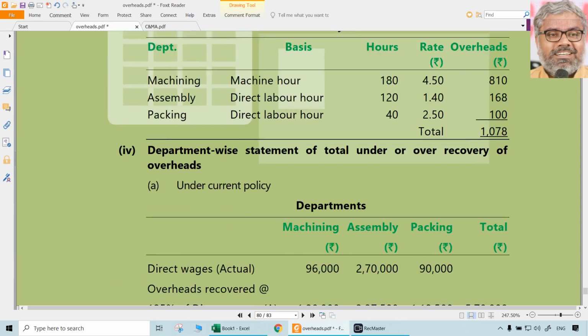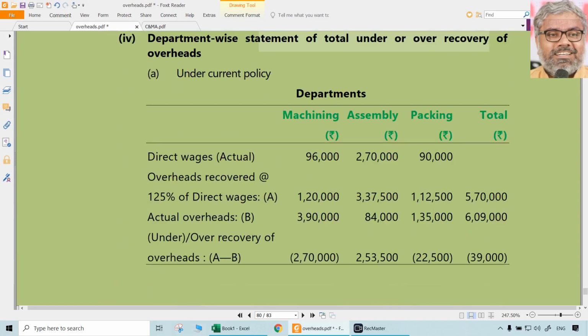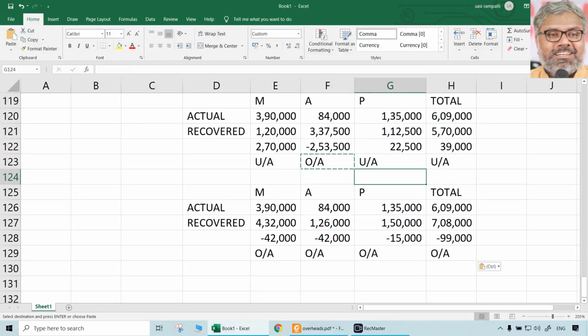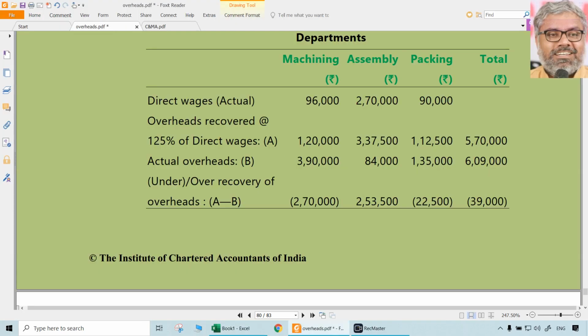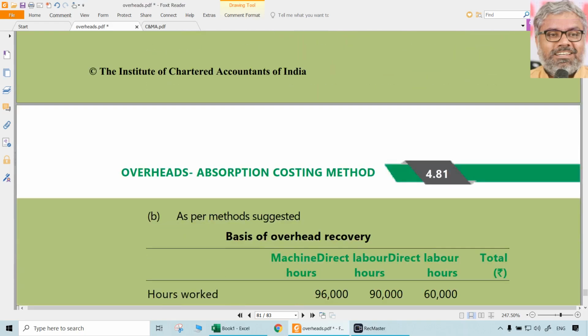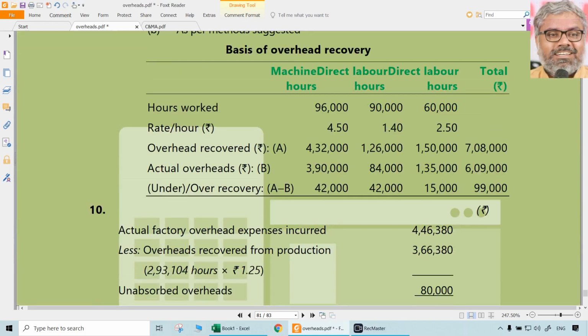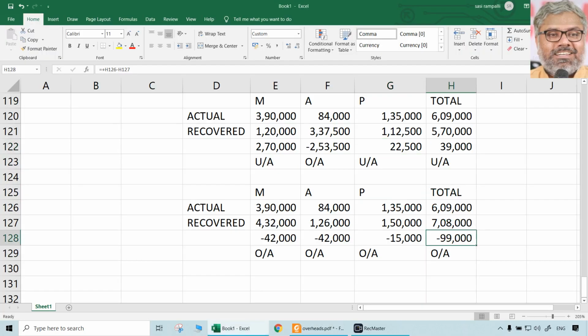Then fourth question, under or over recovery of overheads according to existing method: 270, 253 and 500 and 22,500, total 39,000, that is given. So that is same. Now look at the other things. Here it is over recovery 99,000. So here all of them are over absorptions or over recovery.